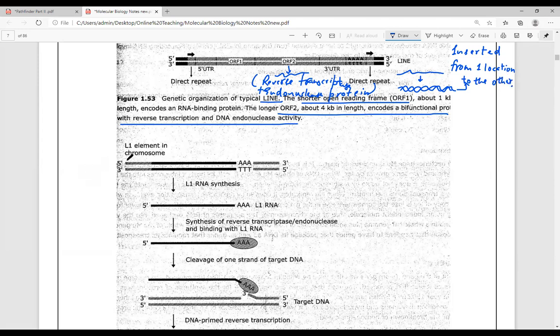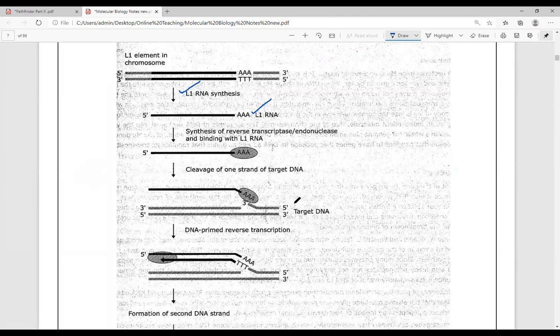Okay, now the L1 line family of transposable element, how does the function work? L1 RNA synthesis takes place. This is the L1 RNA that has been biosynthesized. L1 RNA, once biosynthesized, is being cleaved. This biosynthesized L1 RNA molecule will lead to the formation of a DNA molecule. Synthesis of reverse transcriptase endonuclease takes place, and binding of the L1 RNA takes place. Once the binding takes place, this L1 RNA is then going to interdigitate in the target